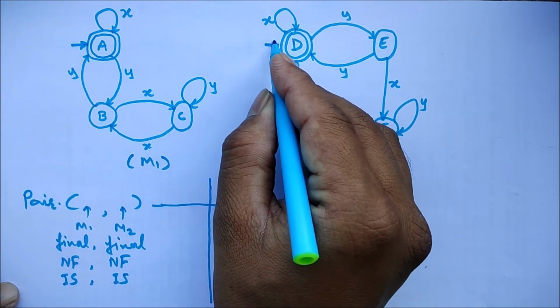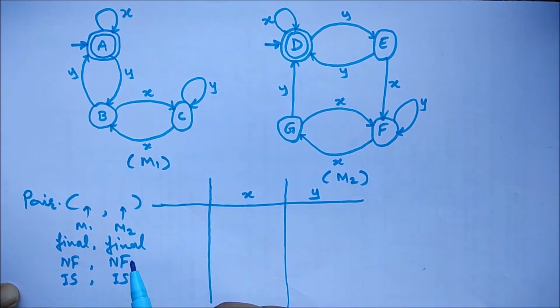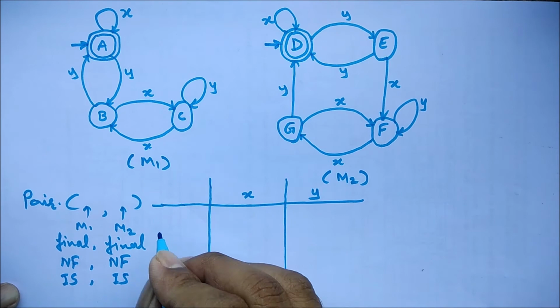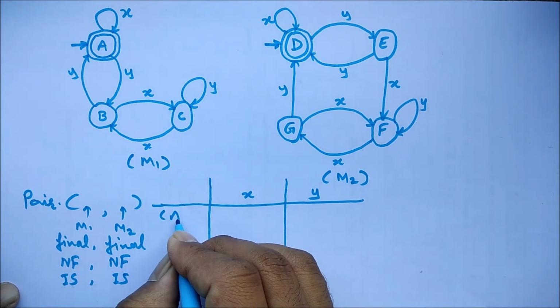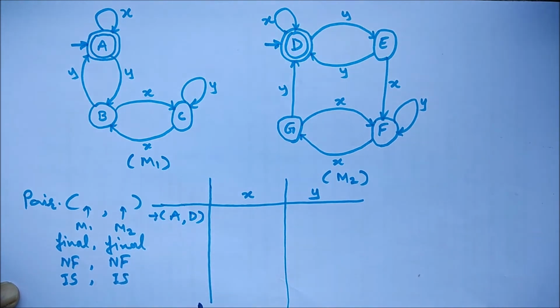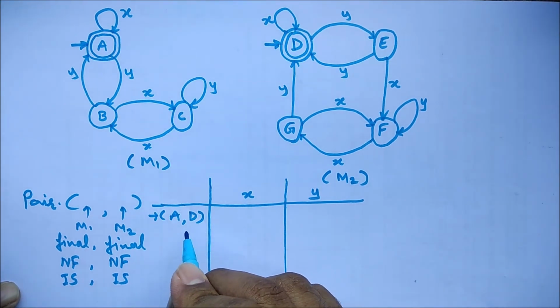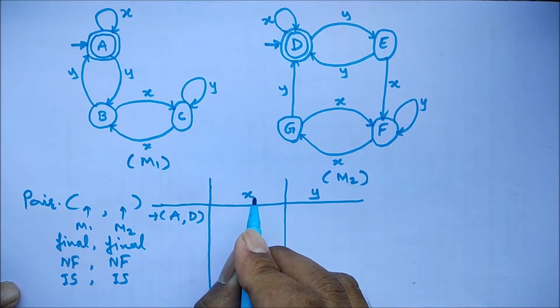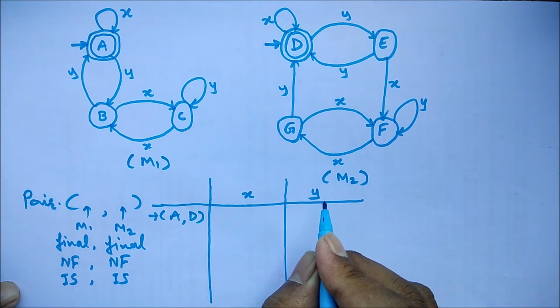In the above finite automata, A and D are the initial states. So let's consider A and D as the first pair. Now we have to check these states with the inputs X as well as Y.